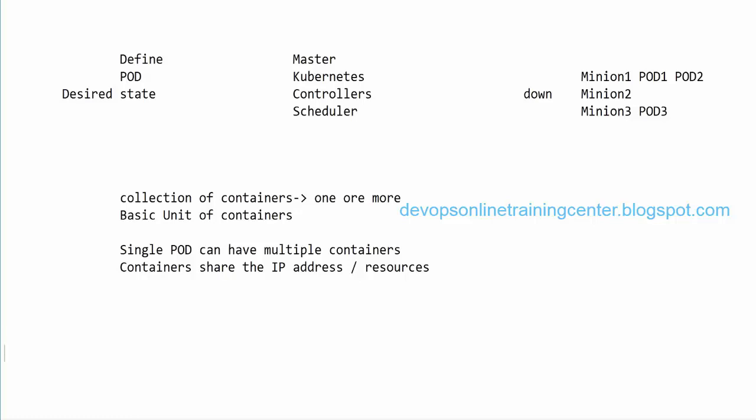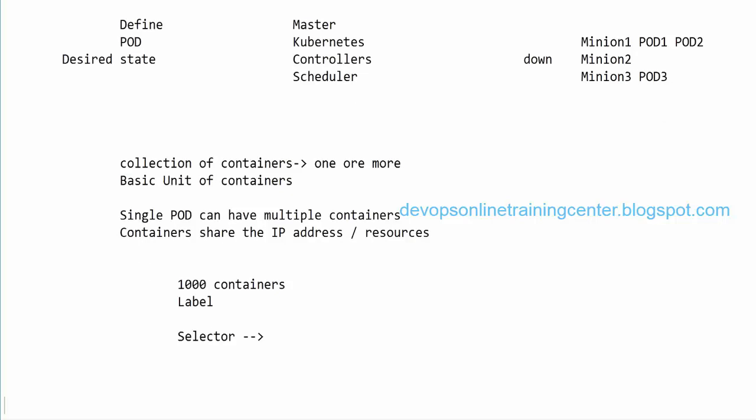Okay. So this is Kubernetes. We can also define something called a label. If we have thousands of clusters, thousands of containers, it is really difficult to identify which container is which. So we can label the containers, and using the selector, there is something called a selector tag. Using the selector, we can identify which container it is. In the sense, we can list out from the list based on the label, we can select. So there are two tags, one is label, the other is selector.